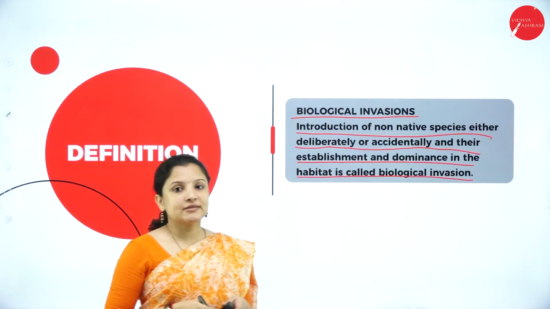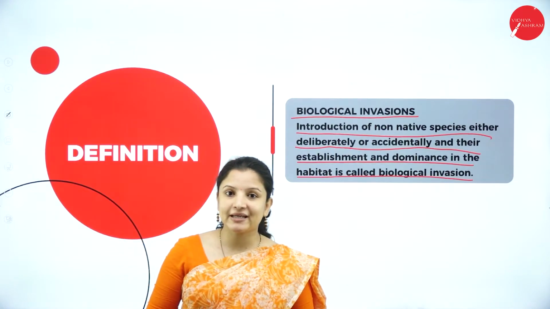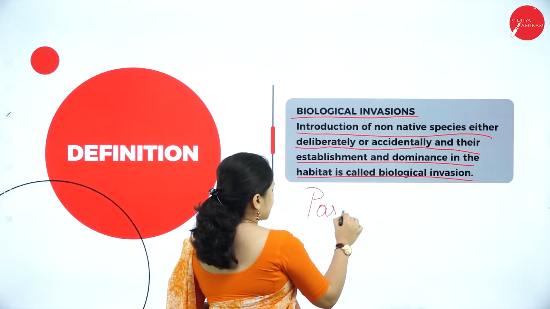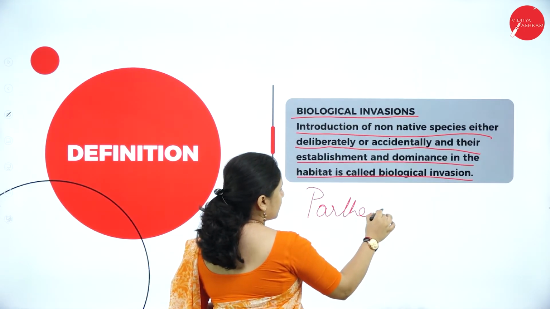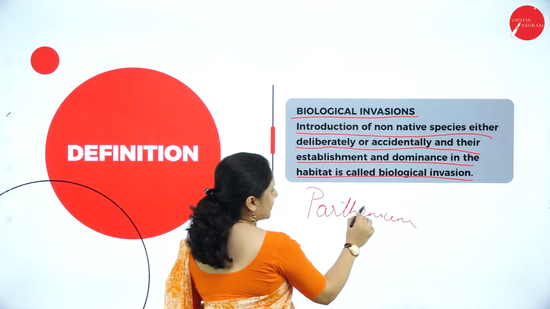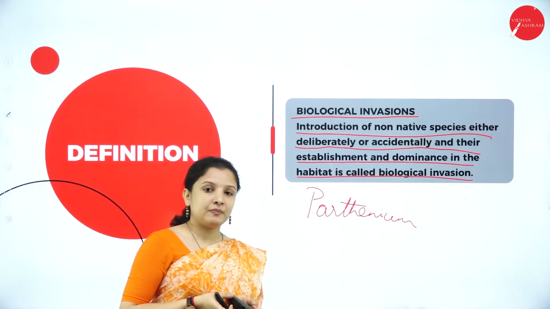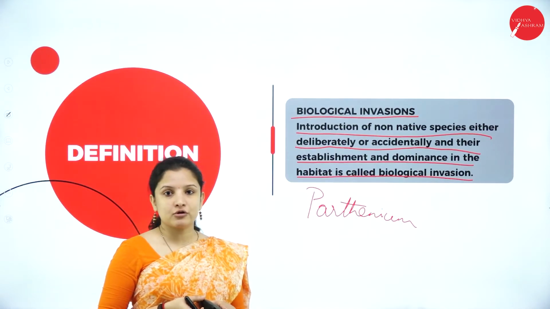To help you understand this definition, the best example I can take is Parthenium. You all know about Parthenium, right? Parthenium is one of the most devastating weeds that is growing everywhere nowadays. Do you think Parthenium is a plant of India? No, it doesn't belong to India.